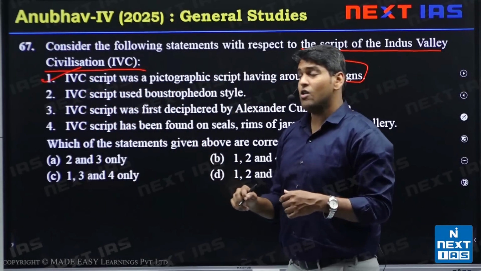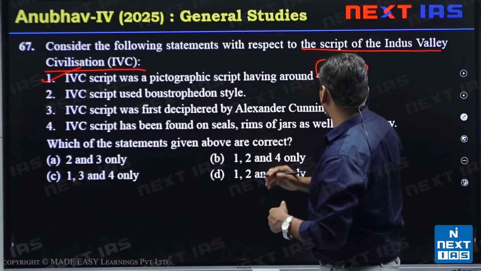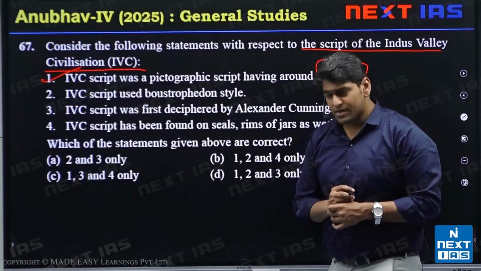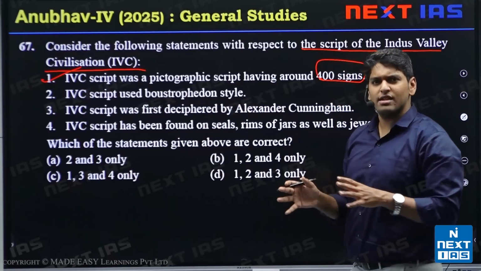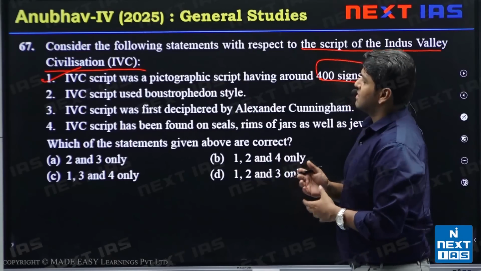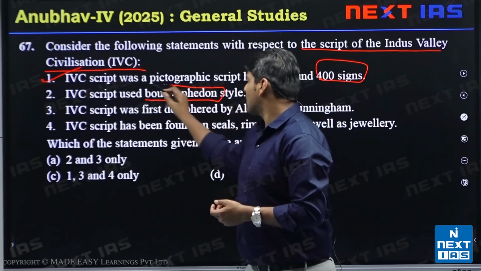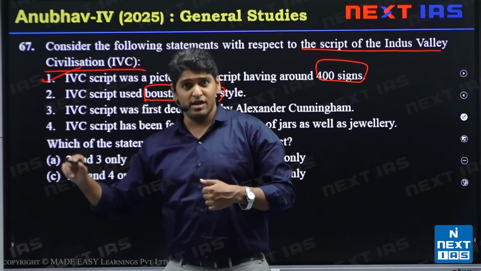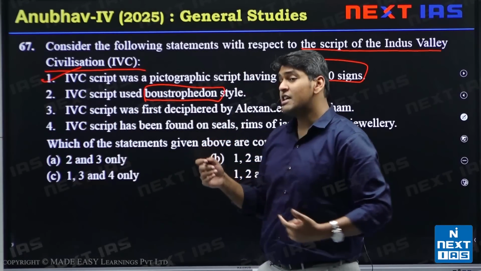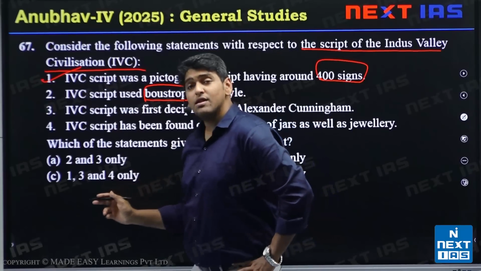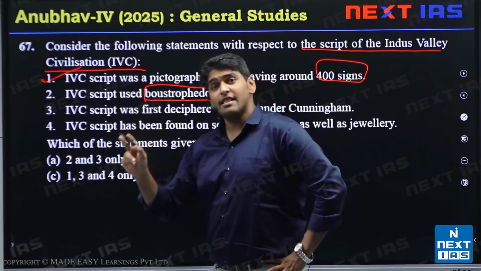And how many artifacts have we found? There's a question later. Yes, it is a pictographic script, and it has around 400 signs. Next, the IVC script used is Bostrofedon style. We'll see what Bostrofedon is. Bostrofedon literally means as the oxen walks. Like how does an ox till the field?